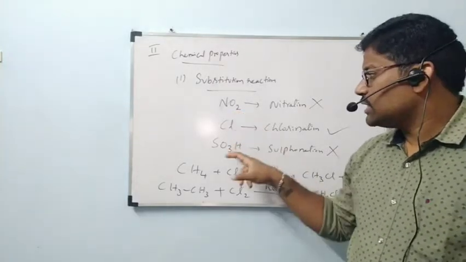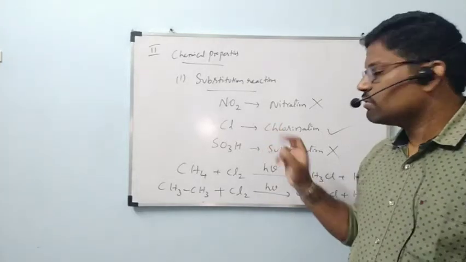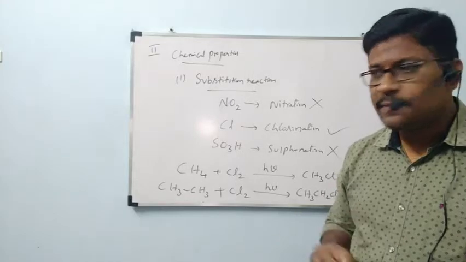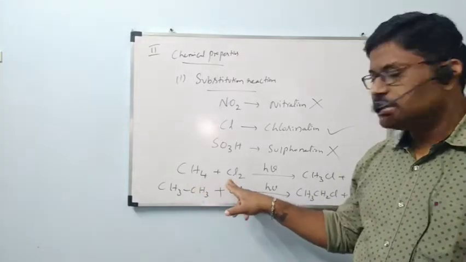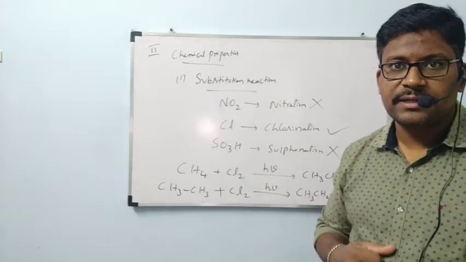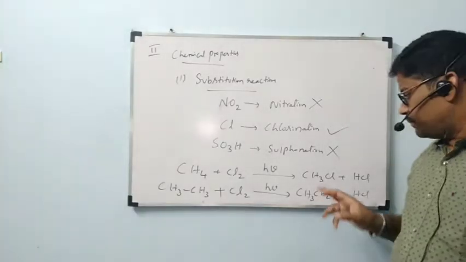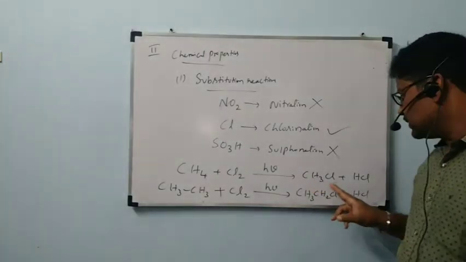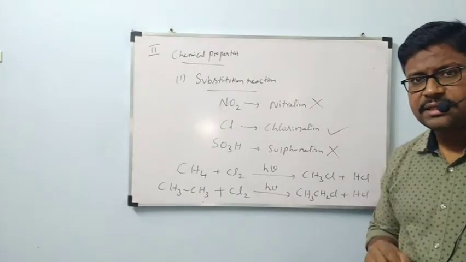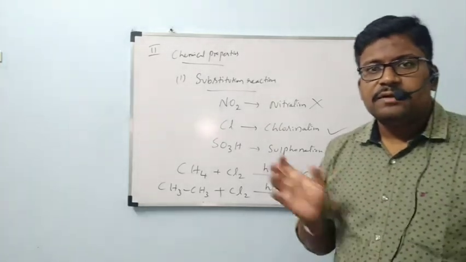Generally, nitration and sulfonation will not take place in lower alkanes. So, we will consider chlorination or bromination. How is it going to happen? CH4 plus Cl2 in presence of sunlight. h nu is the representation of sunlight, h is Planck's constant, nu is frequency, to give CH3Cl plus HCl. Yesterday I told that today we will see this reaction clearly with the mechanism also. That one we will start today.